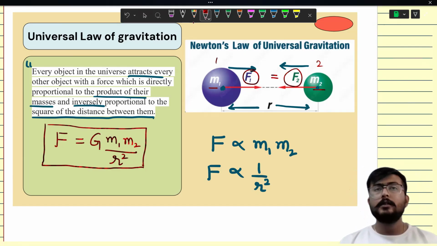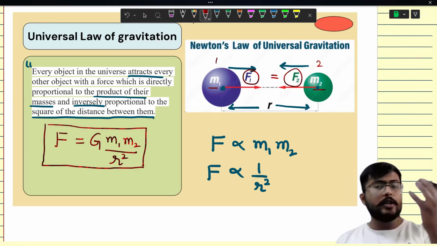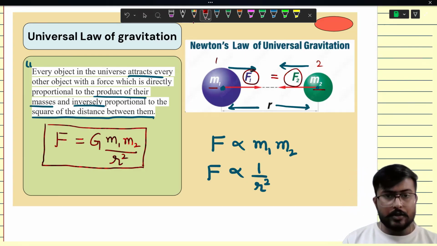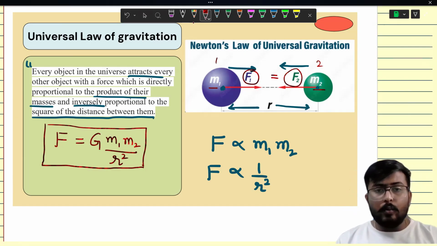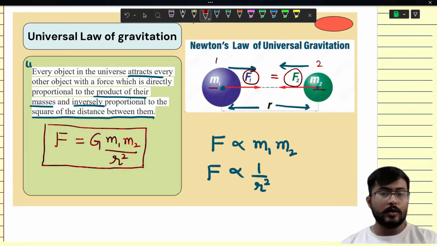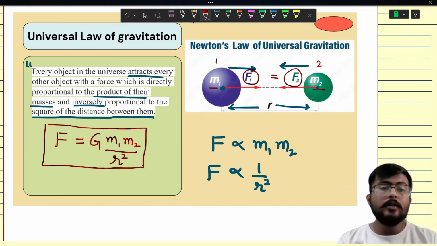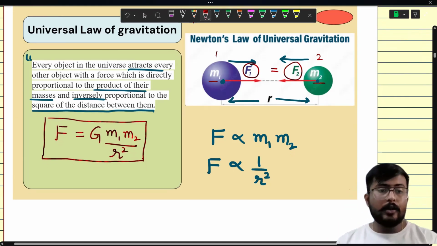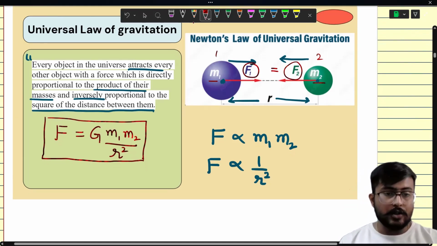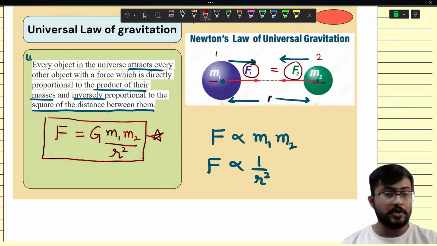We have already studied the third law of motion, Newton's third law, that every action has an equal and opposite reaction. So if 1 is attracting 2 with F, then 2 will also attract 1 with the same force. So for both bodies, the force experienced would be calculated by using this expression. This is a very important expression that will help you throughout this journey.